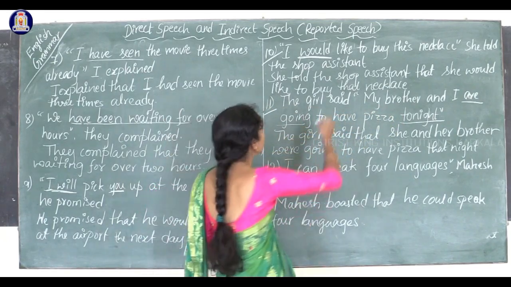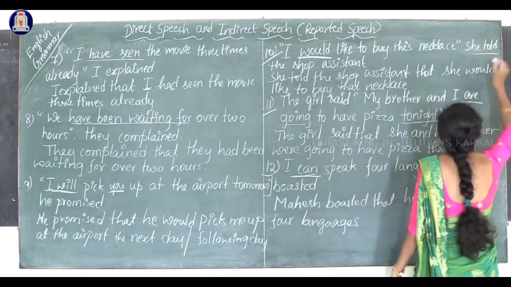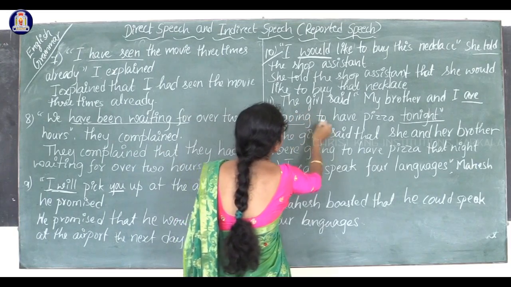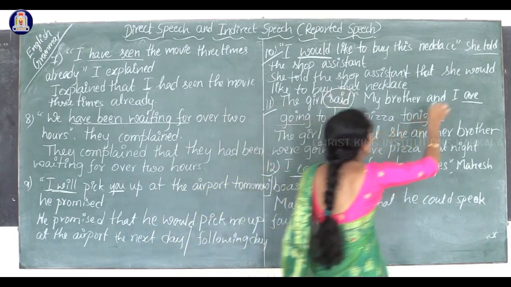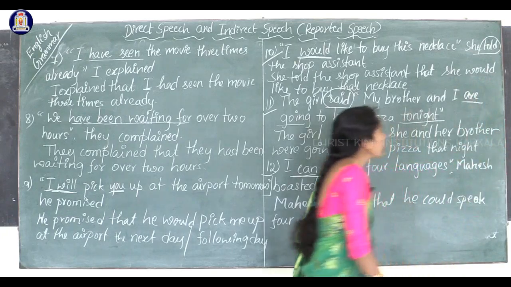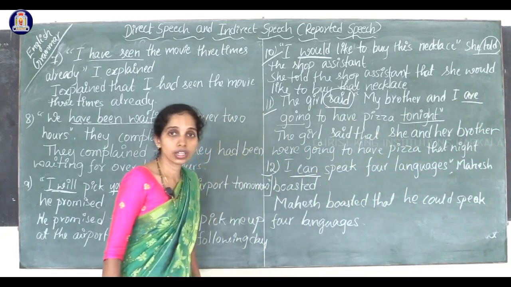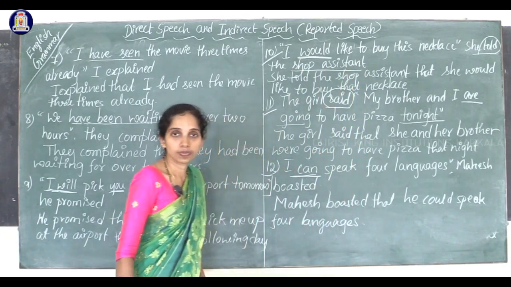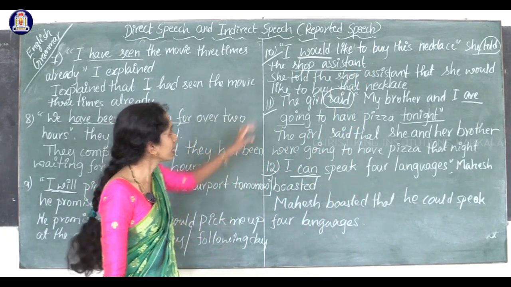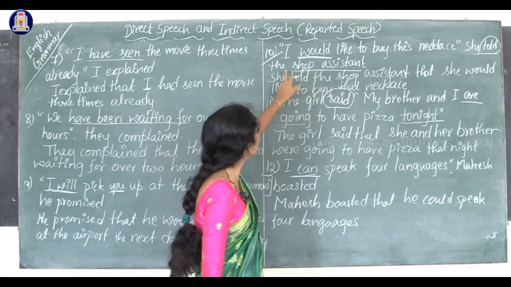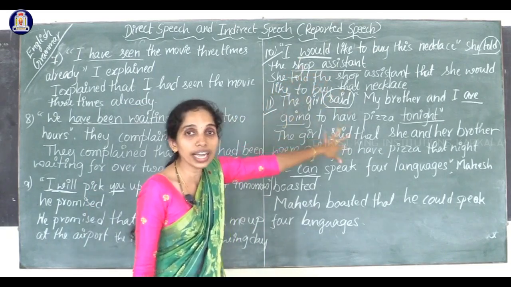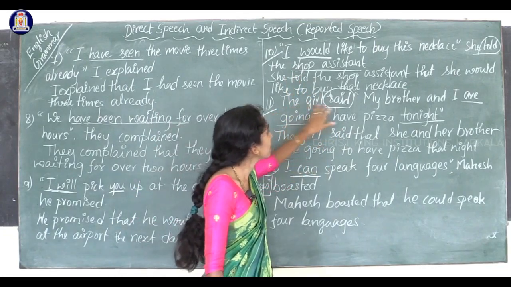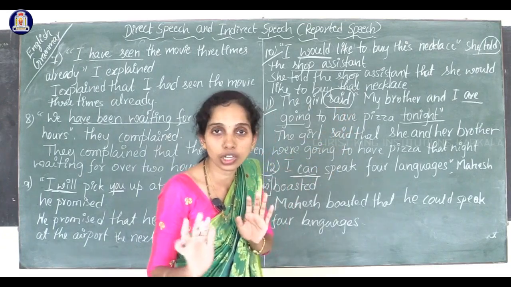So here, told and said, or tell and say. Told and said. Okay, I am talking about these two. When you write told, you have to write the indirect object. Okay, you have to write the indirect object. In the sense, he told the shop assistant. You need an indirect object there. But while saying, the girl said, to whom is not required.